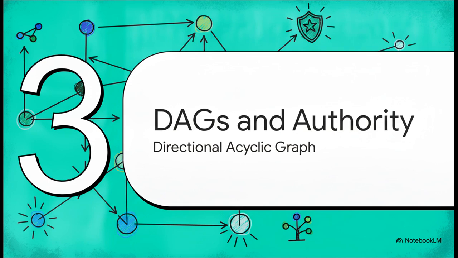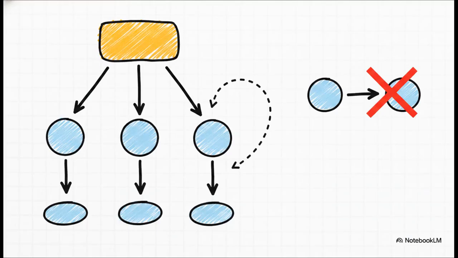Section 3, DAGs and authority, directional acyclic graph. Okay, so if the lexer is juggling all of this authority, how is it actually organizing it? Well, it uses a directional acyclic graph, or a DAG, to build a heavily restricted environment. Pretty much the entire language and all ambient authority is anchored straight to the scope root. It's kind of like a strictly pruned family tree. Authority and name resolution only ever flow downward.